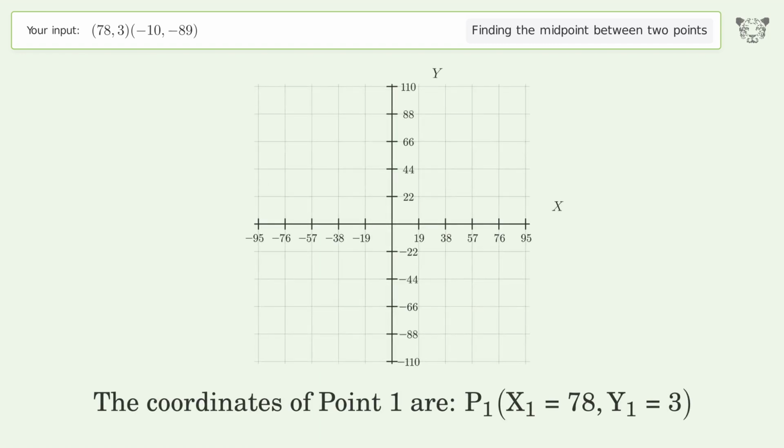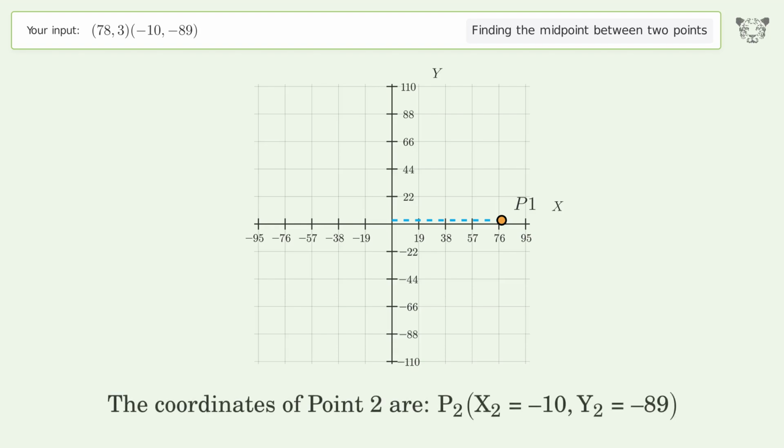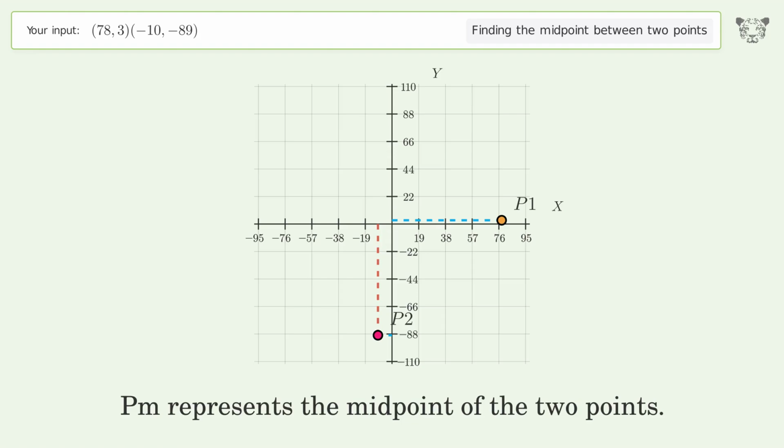The coordinates of point 1 are x1 equals 78, y1 equals 3. The coordinates of point 2 are x2 equals negative 10, y2 equals negative 89. PM represents the midpoint of the 2 points.